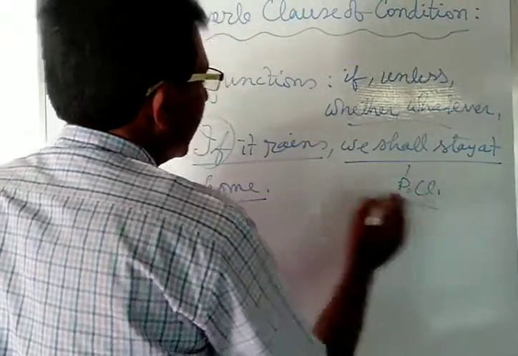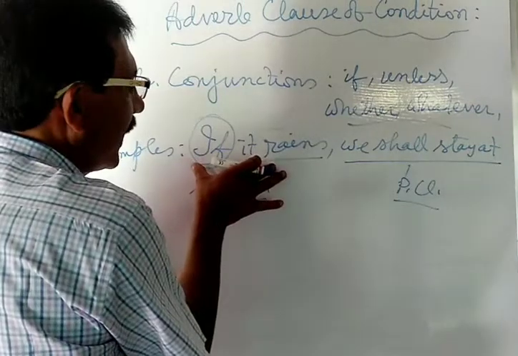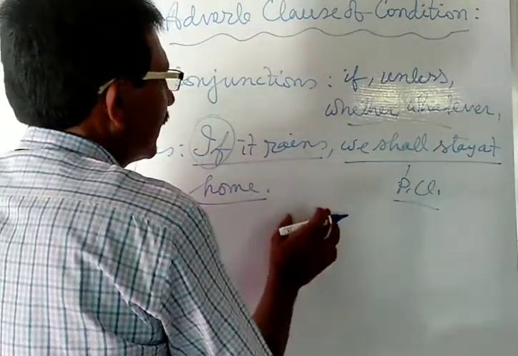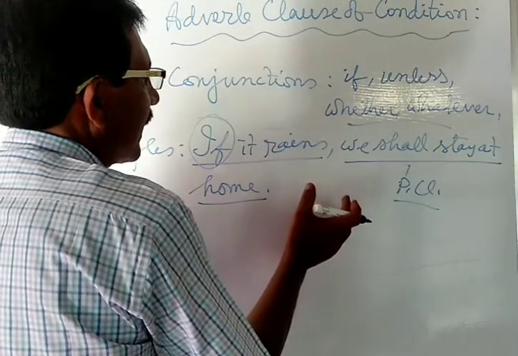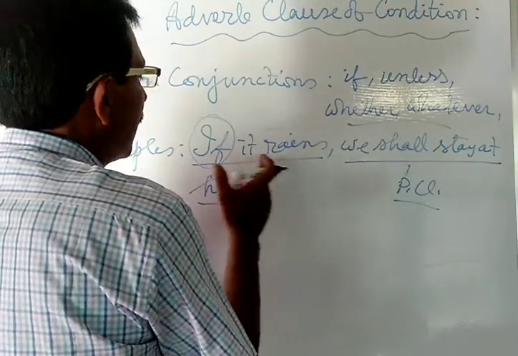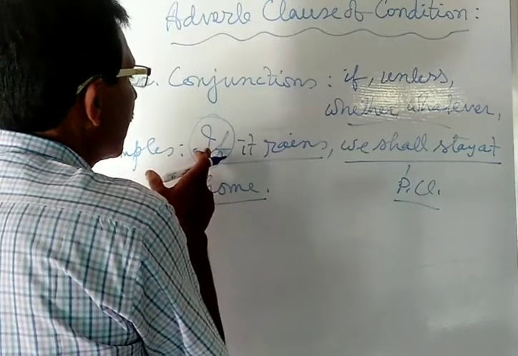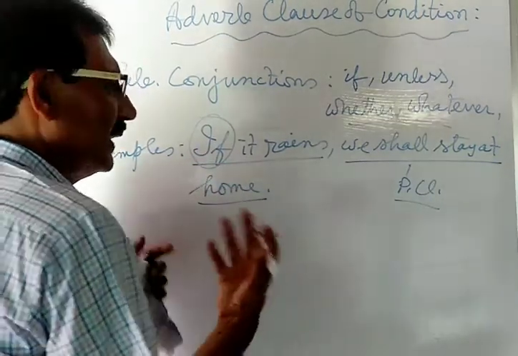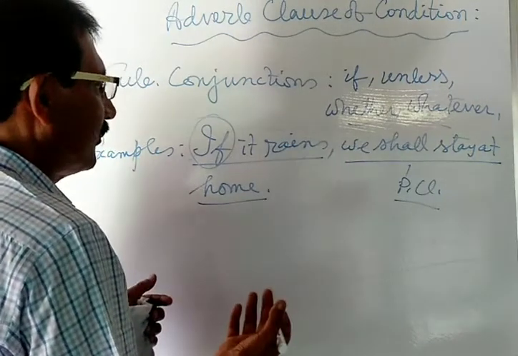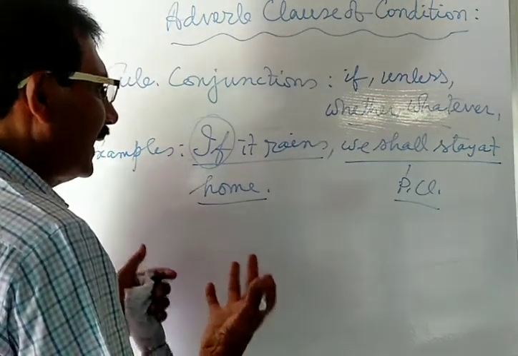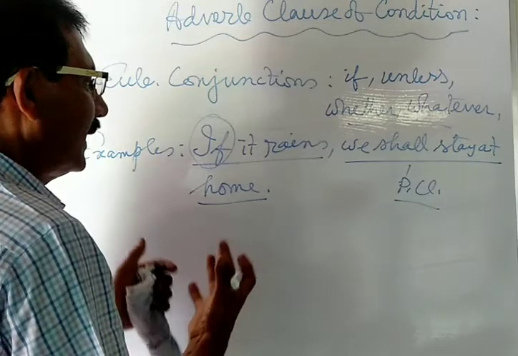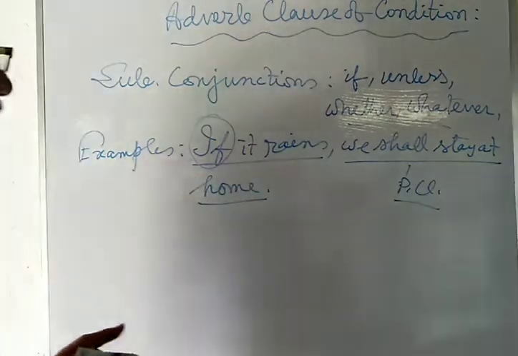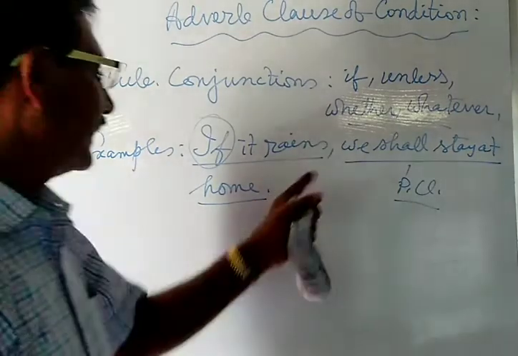This principal clause is used just after the subordinating clause, and it is the clause which goes with the subordinating clause containing the condition. If it rains, we shall stay at home. That is, our staying at home will depend on raining. So the condition is, if it rains, we shall stay at home.